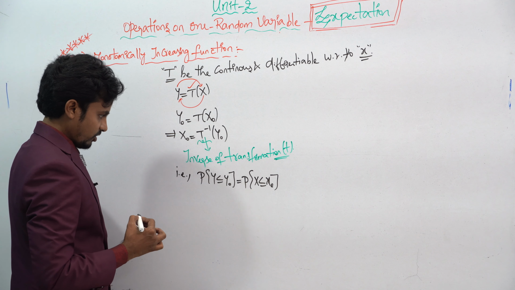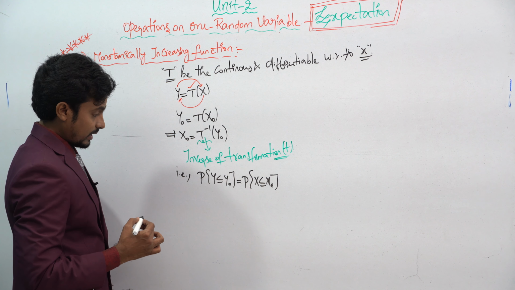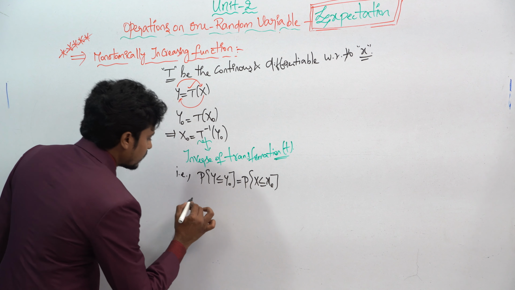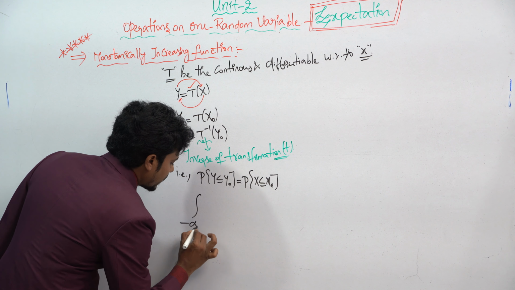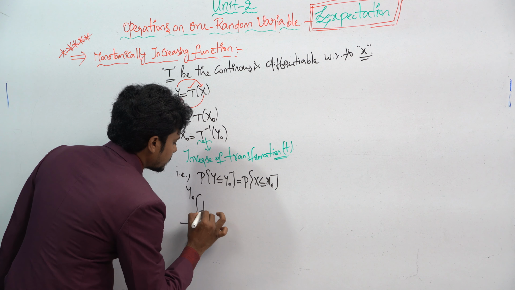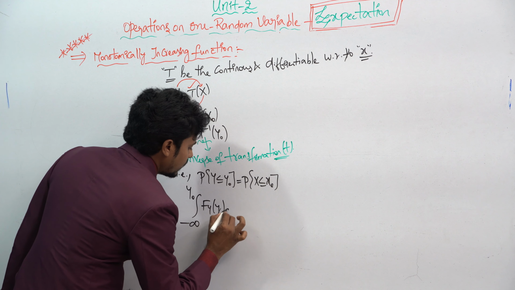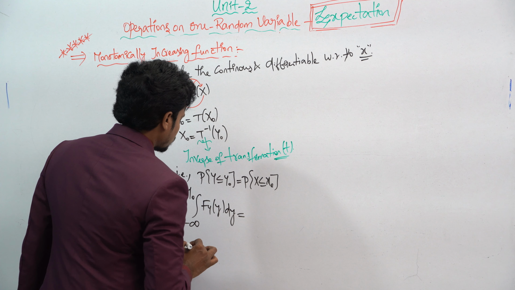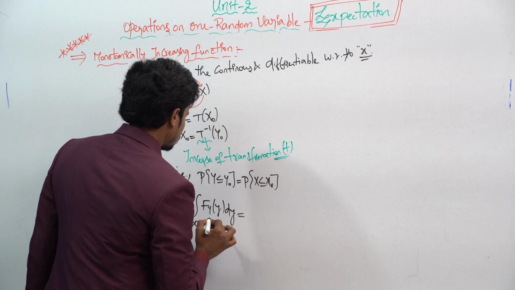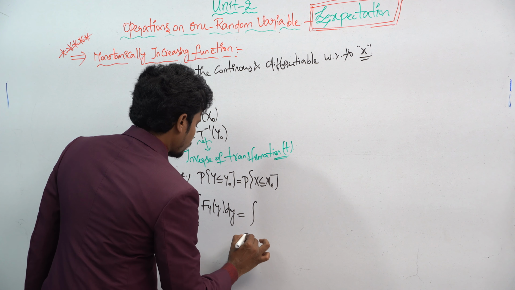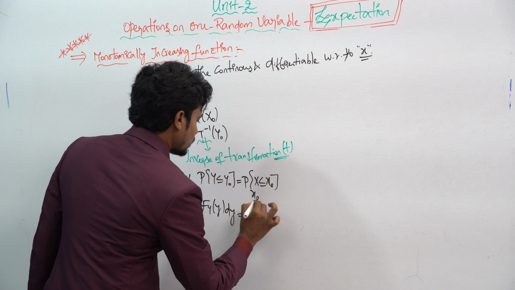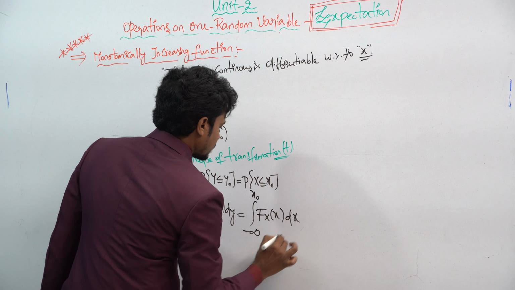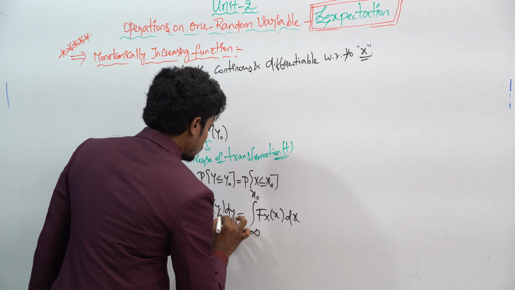Okay, so if you want to apply the integration for this, what will happen? This will become the integration from minus infinity to y naught of f_Y of y dy, equal to the integration from minus infinity to x naught of f_X of x dx.